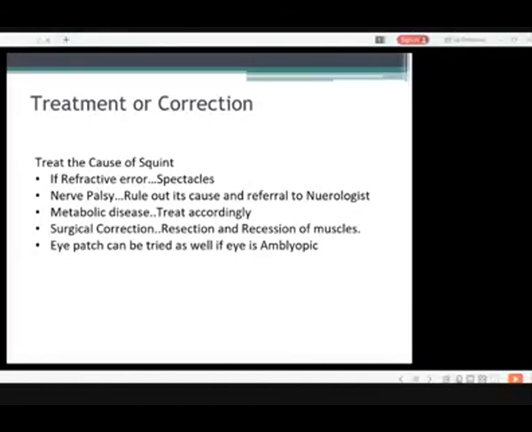We patch the good eye, which is the straight eye, the seeing eye, which has normal vision, and we make the lazy eye work more. Okay, thank you.